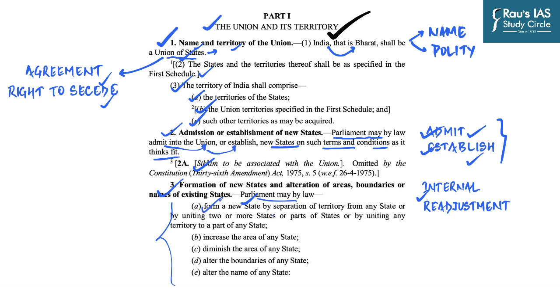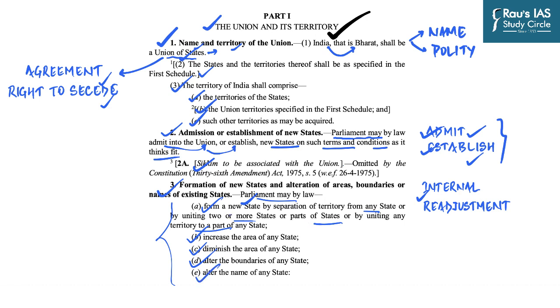It can form a new state by separation of territory from any state, or by uniting two or more states or parts of states, or by uniting any territory to a part of any state. It can increase the area of any state, and at the same time, it can also diminish the area of any state. Also, it can alter the boundaries of any state as well as the name of the state.